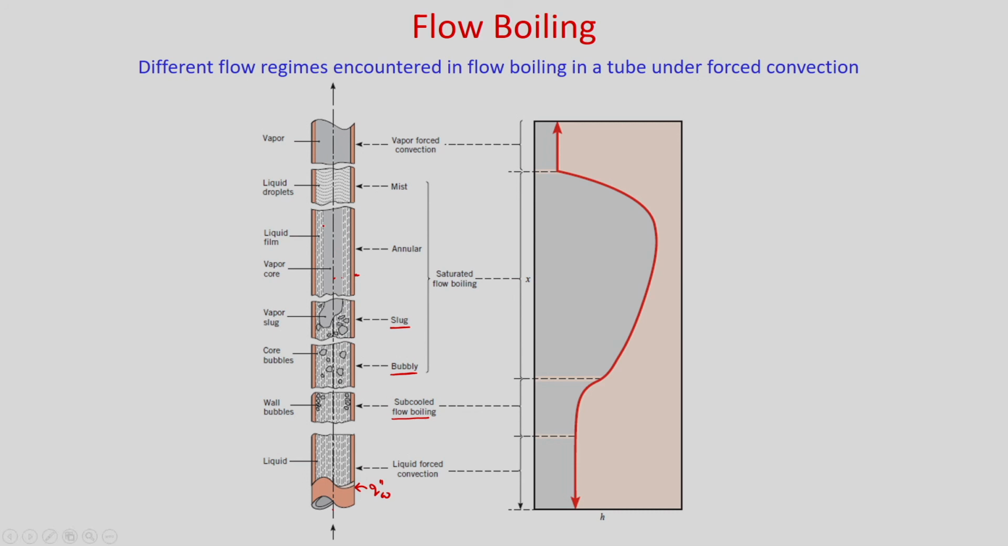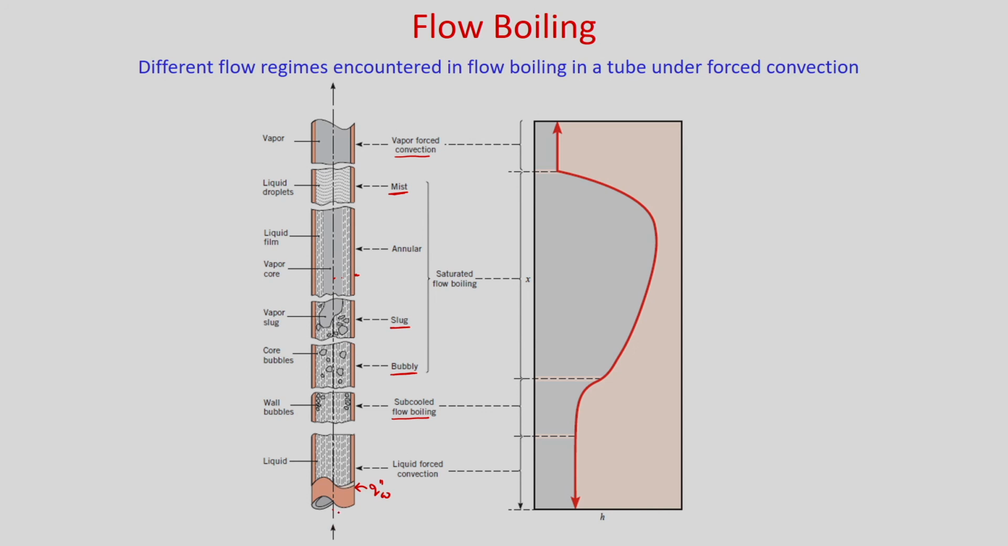After that, if you go further, in this liquid film there will be generation of small vapor bubbles and it will form liquid droplets, and a homogeneous mixture will be formed, and that is known as mist. If you go further, then due to heat transfer from the tube surface, these liquid droplets will convert into vapor, and you will get a pure vapor region where only vapor forced convection takes place.